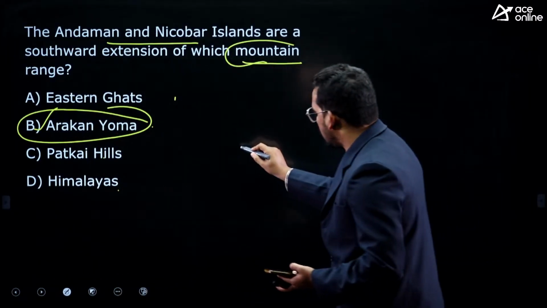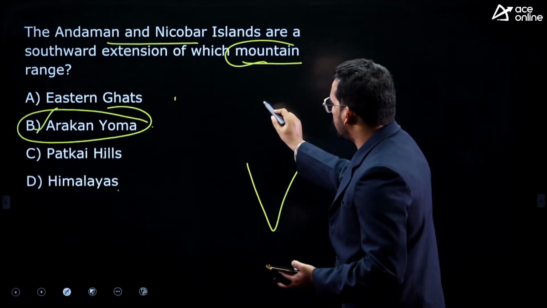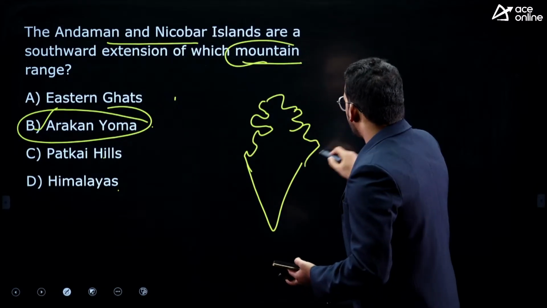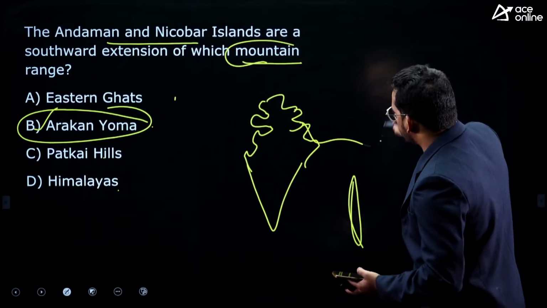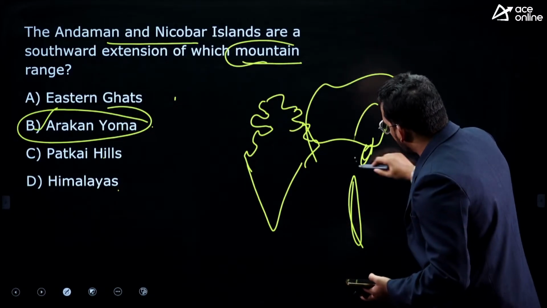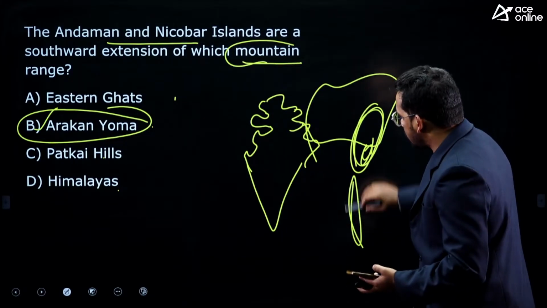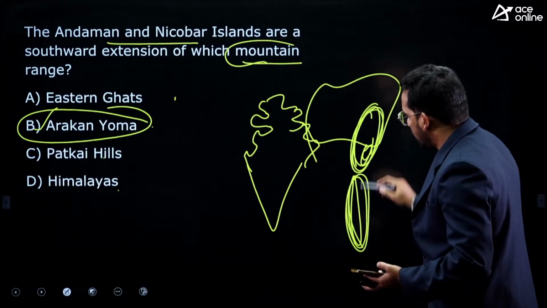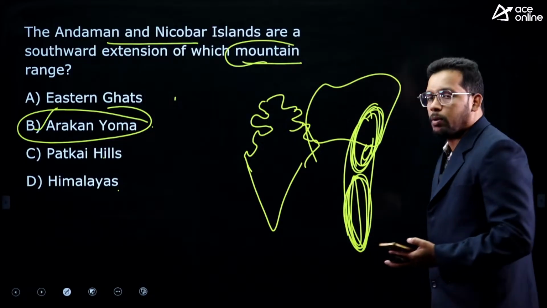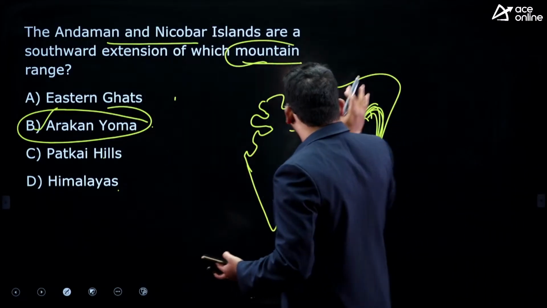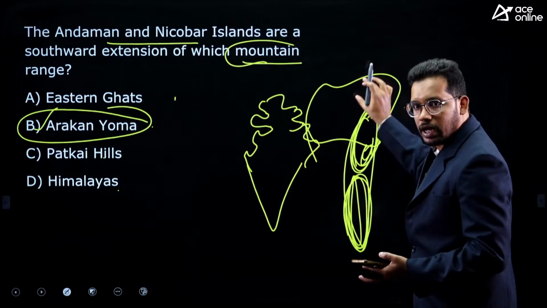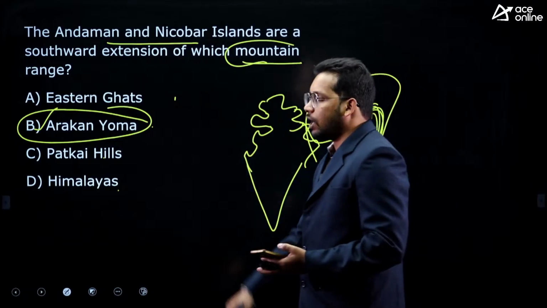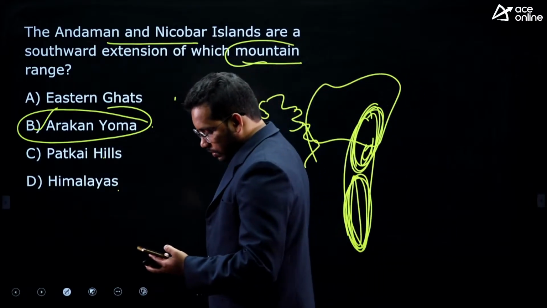If you observe the India map, imagine this as the India map. Here we have Andaman Nicobar Islands and this is all Myanmar. So it is the Arakan Yoma Range mountains. As the Indian plate hit the Eurasian plate, this Arakan Yoma Range was divided. This continuous range was broken and Andaman Nicobar Islands were formed. Like Himalayas, Myanmar has the Arakan Yoma chain of mountains, and Andaman Nicobar has broken away from the Arakan Yoma range. So answer is B.